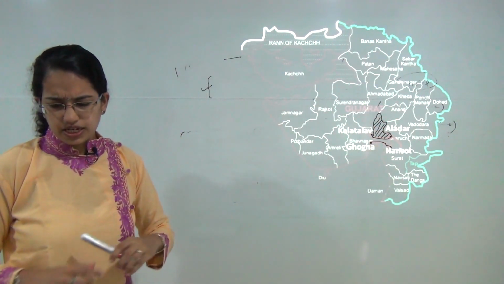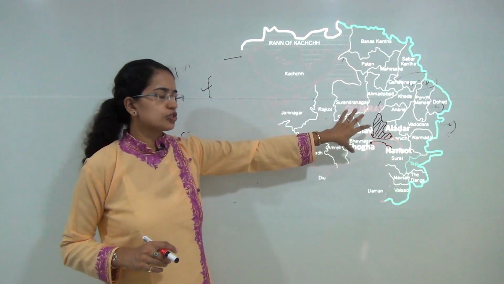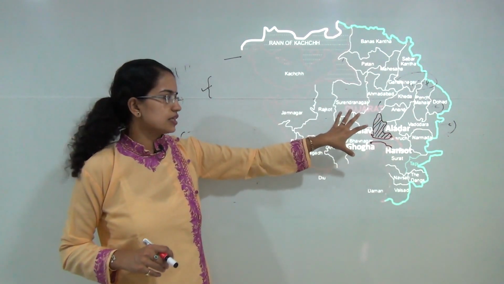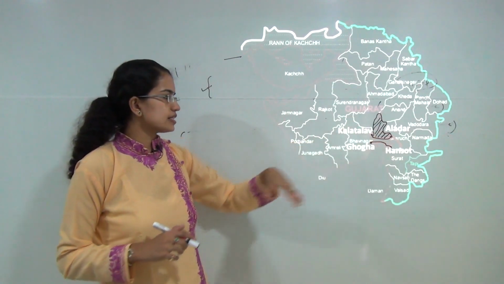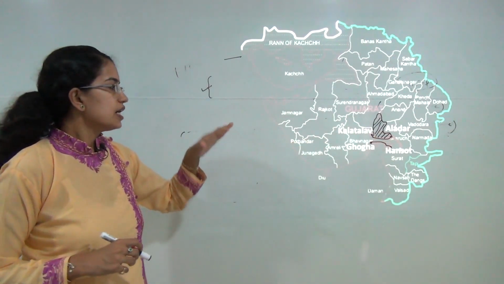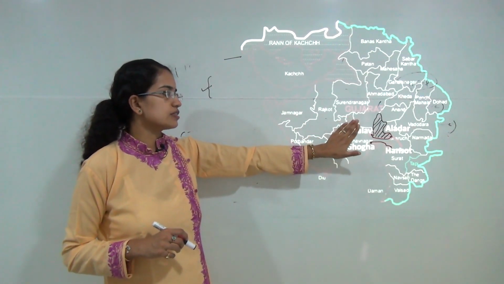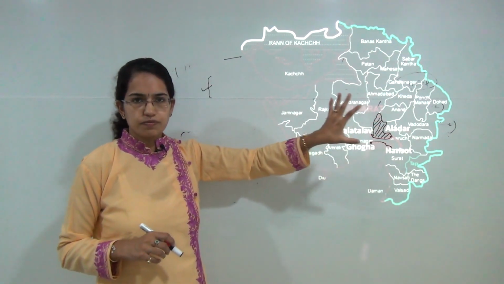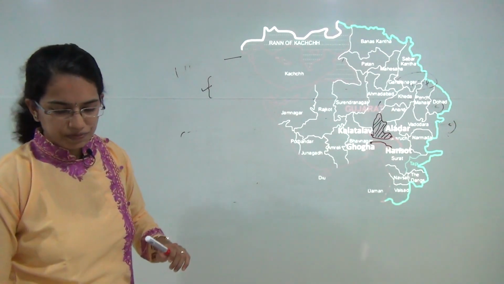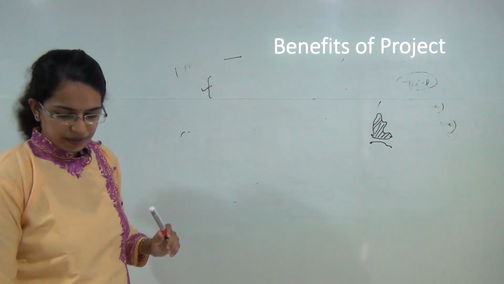Now this project tries to store 25% of the state surface water reserves, and this storage would amount to nearly 10,000 million cubic meters of water that could be stored by this project. Next, you have the benefits of the project.